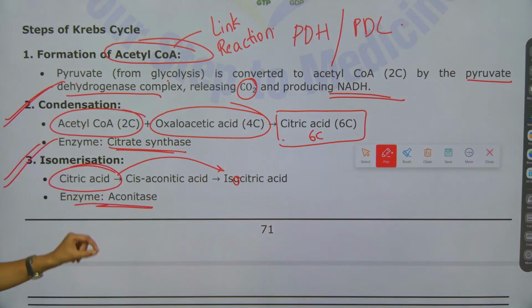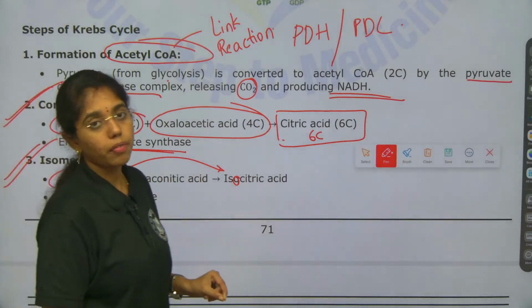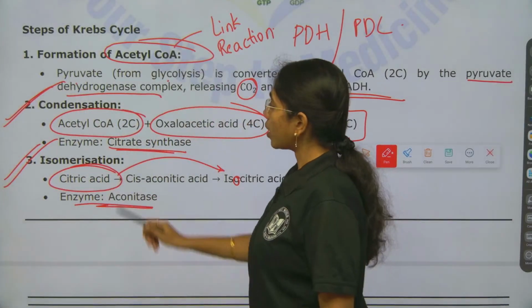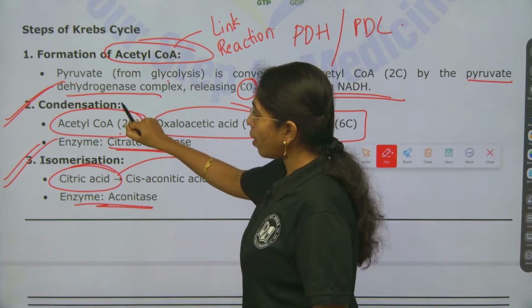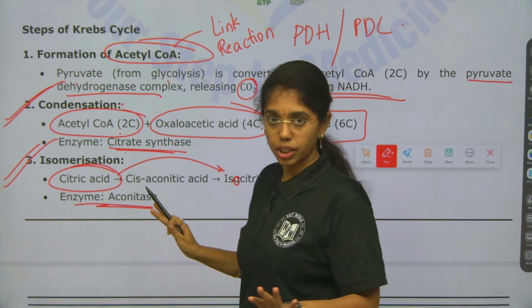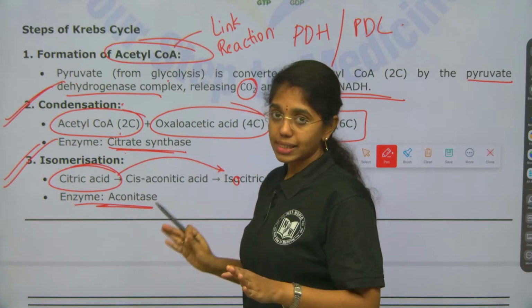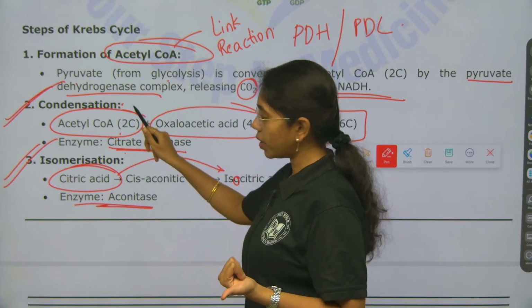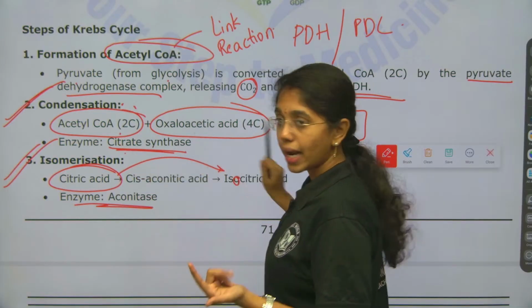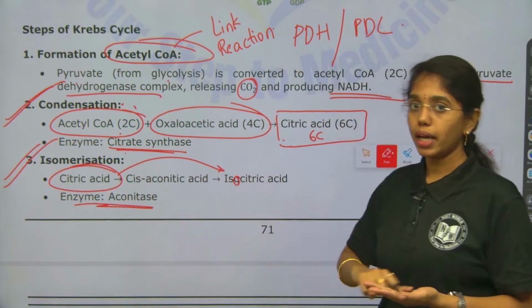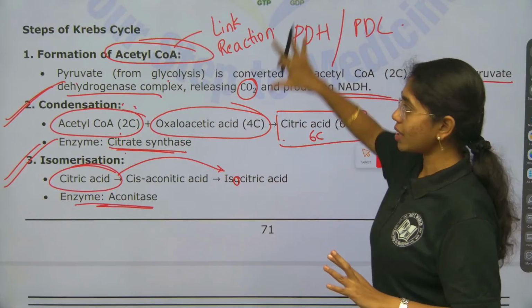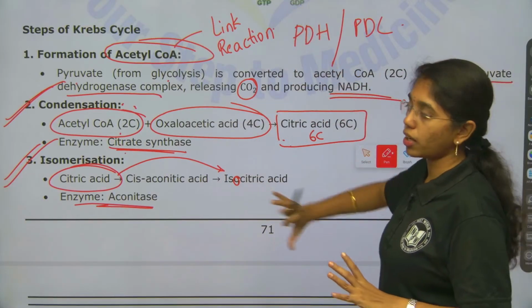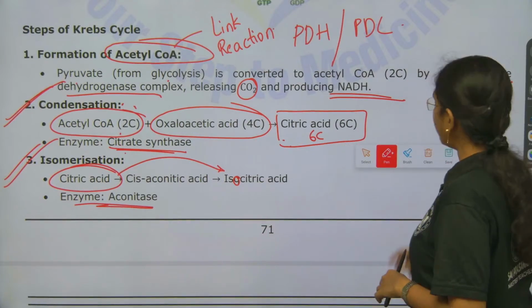Aconitase. When you are describing each and every step of Krebs cycle, it is very important to tell about the reactants and products, type of reaction and enzyme, that is it. Okay, because the examiner will be looking for the name of the reaction, raw materials, end products and enzyme, enough. This you can write comfortably, easily when you first present the cycle and then you start explaining the cycle. That will be easy for you, ma'am.